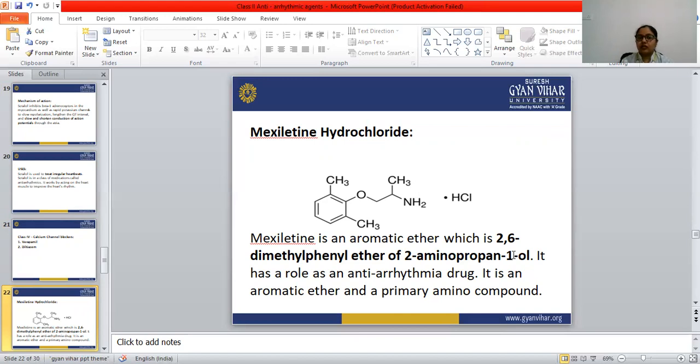It has a role as an antiarrhythmic drug. Okay, so this mexiletine is coming under the classification of antiarrhythmic drugs. It is an aromatic ether and a primary amino compound. Okay, mexiletine is the aromatic ether and the primary amino compound.